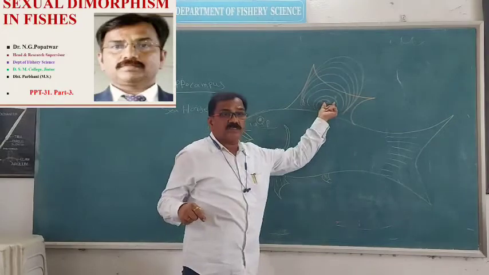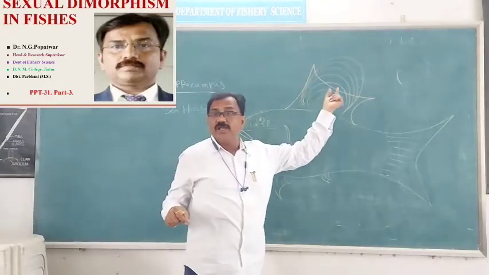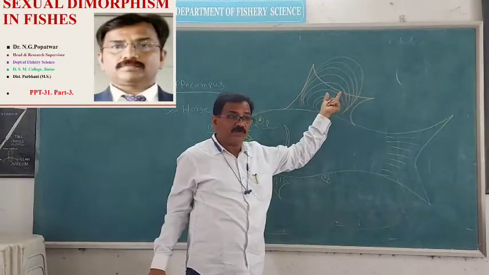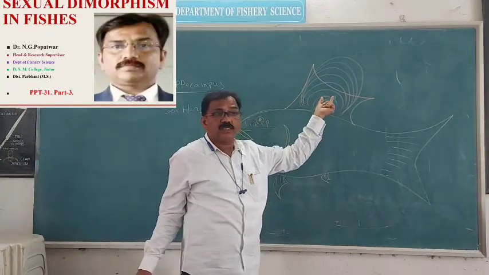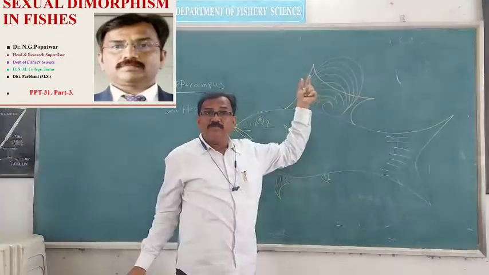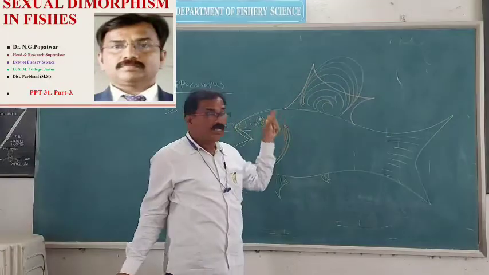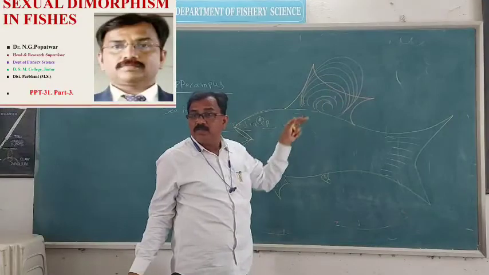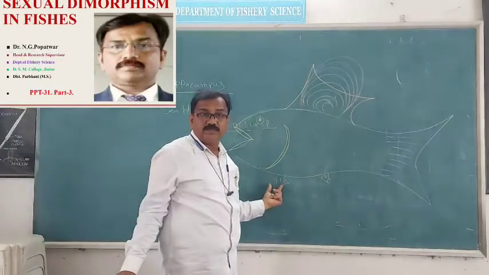Such a sail-like structure, which is brilliantly colored, a peculiar color structure, is formed, and such a sail-like structure is developed in male Melanesia species. Whereas such a structure is to be absent in female Melanesia species.